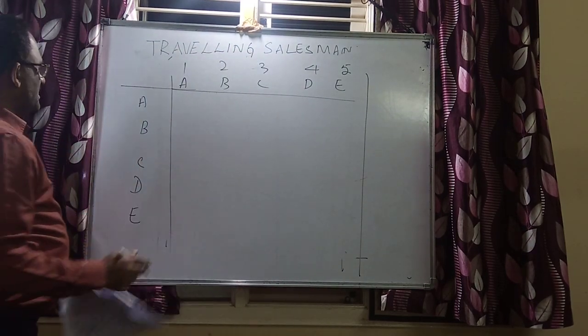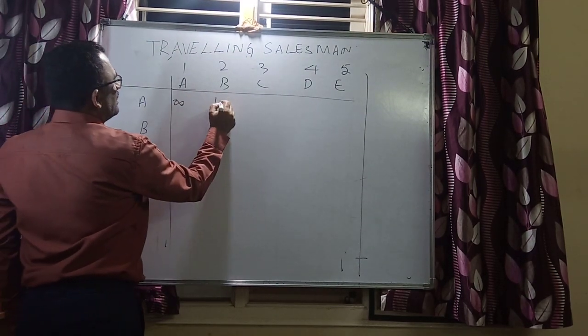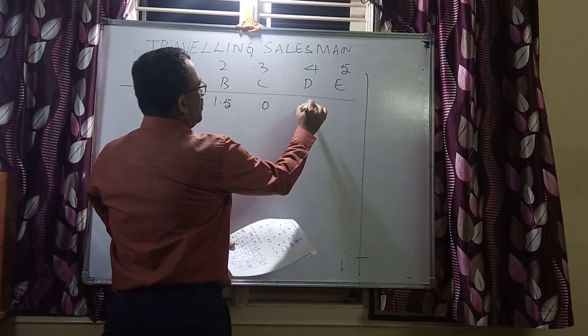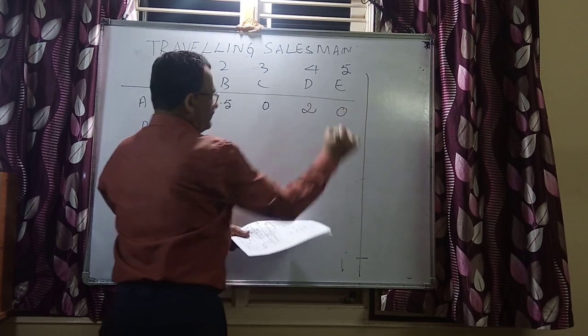Now the revised matrix is going to be infinity, 1.5, 0, 2 and then 0.